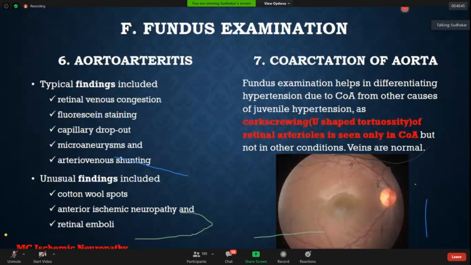Now, last but not the least, coarctation of aorta. I think from your MBBS days, your ticking of the multiple choice questions, you remember corkscrew retinal arterioles are seen in coarctation of aorta. This is one of the important fundus examinations you have to see in coarctation of aorta. Why is it important? It helps you differentiate from other causes of juvenile hypertension where you do not get this finding. You do not get corkscrew retinal arterioles. So this is one important thing.